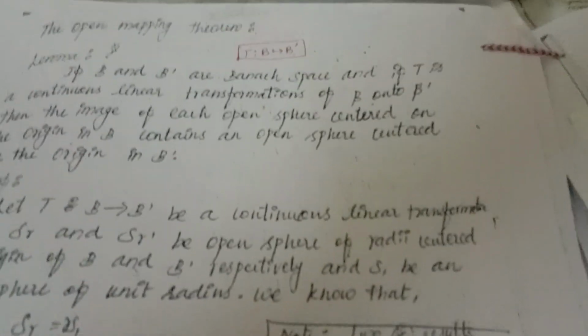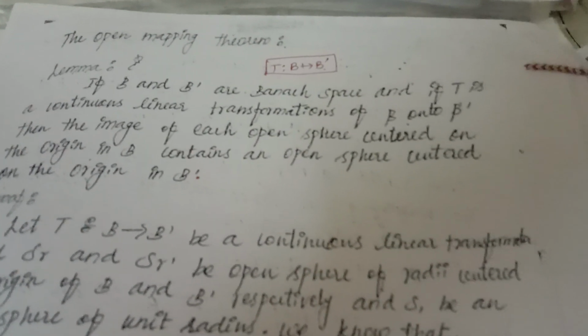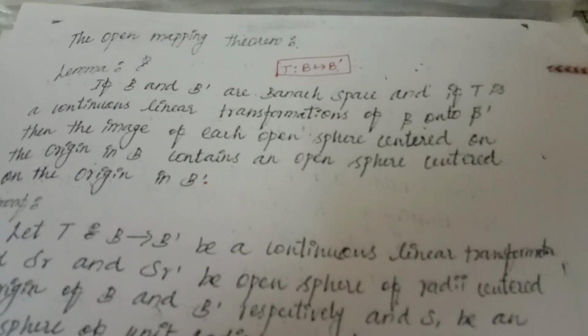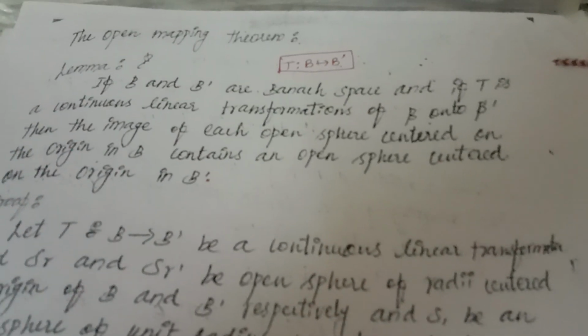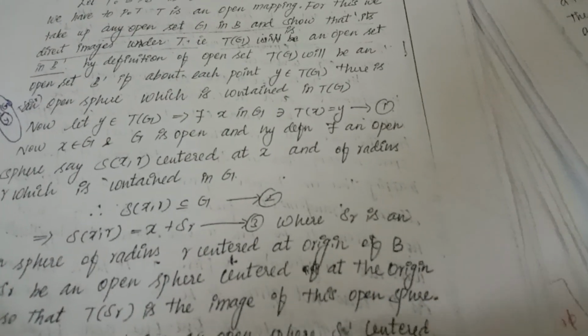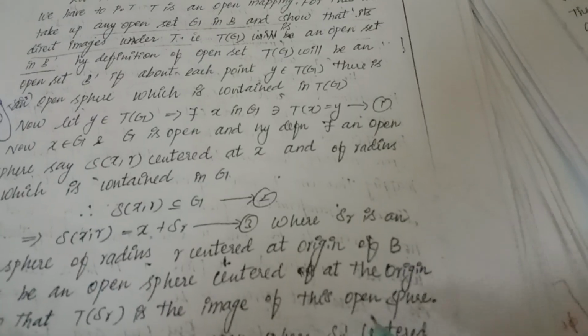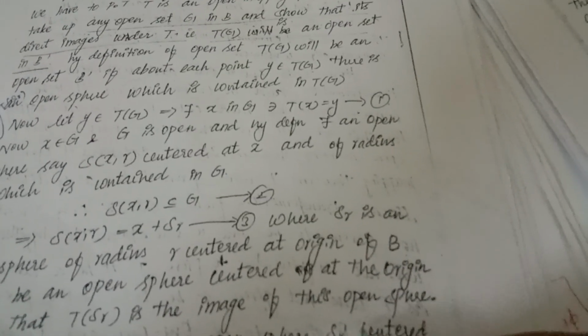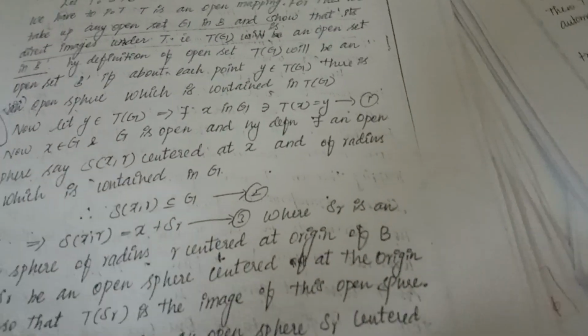By the lemma, we know that B and B dash are Banach spaces and T is a continuous linear transformation of B onto B dash. Then the image of the open sphere centered at origin in B contains an open sphere centered at origin in B dash. So it contains an open sphere SR dash centered at origin in B dash.